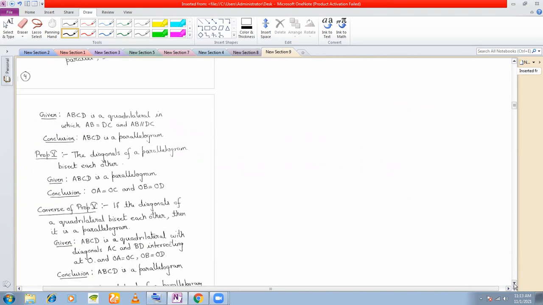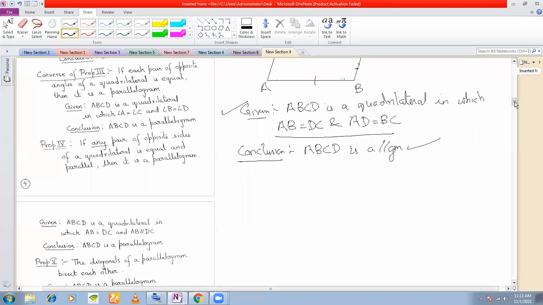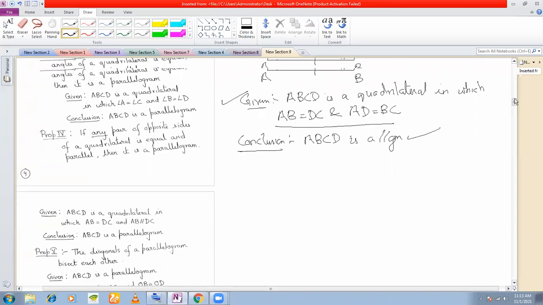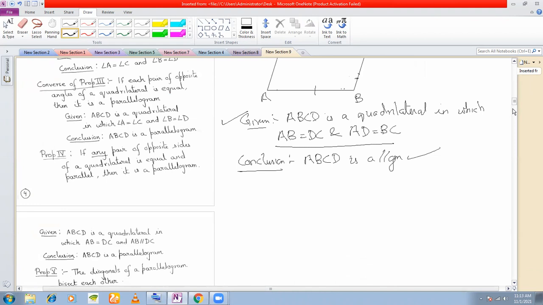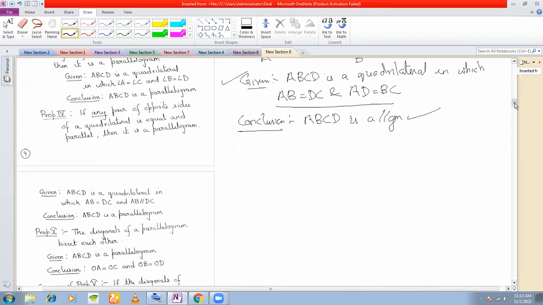Next property, in fact, is just the converse of this. In this case, I had given to you that ABCD is a quadrilateral in which opposite sides are equal, and you concluded that this is a parallelogram. This was the converse of this one. That if the opposite sides of a parallelogram are parallel and equal, so these two are converses of each other.